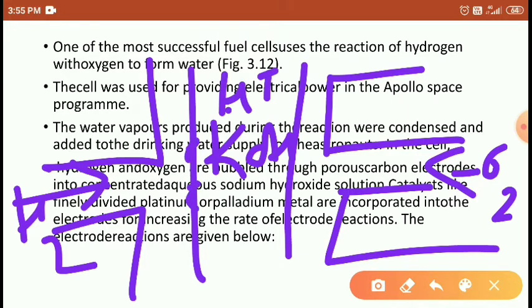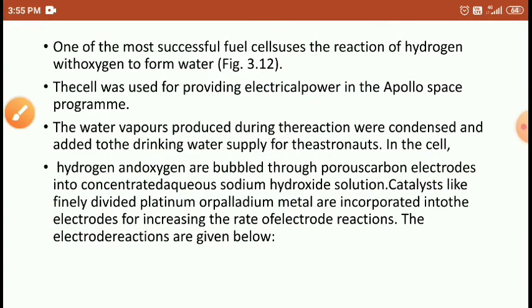The oxygen accepts these electrons travelling from here to here and turns into oxide ions. Oxide ions react with water to form hydroxyl ions. While hydrogen releases electrons and oxygen gains electrons, electrons travel from anode to cathode, so it produces electric energy, right?